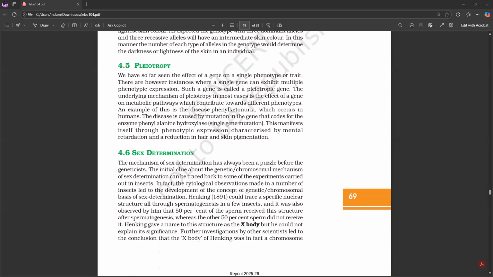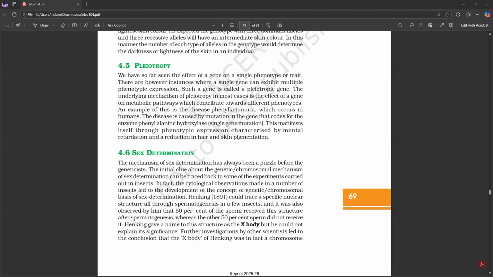Pleiotropy. We have so far seen the effect of a gene on a single phenotype or trait. There are, however, instances where a single gene can exhibit multiple phenotypic expression. Such a gene is called a pleiotropic gene. The underlying mechanism of pleiotropy is, in most cases, the effect of a gene on metabolic pathways which contribute towards different phenotypes.